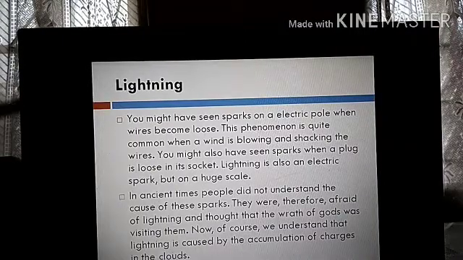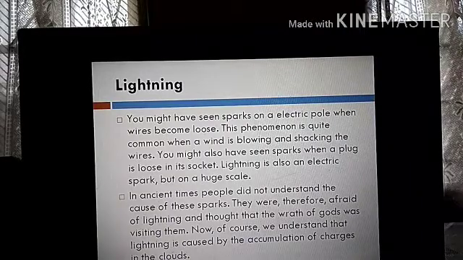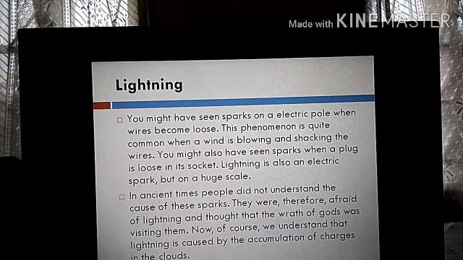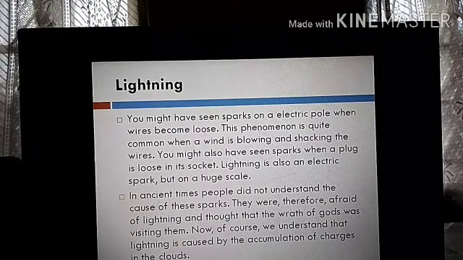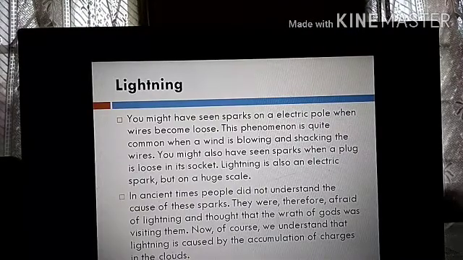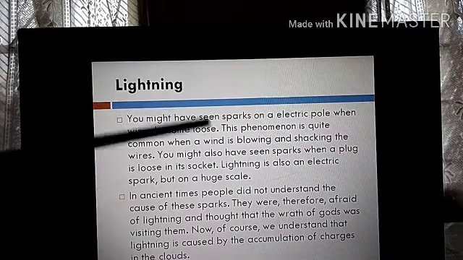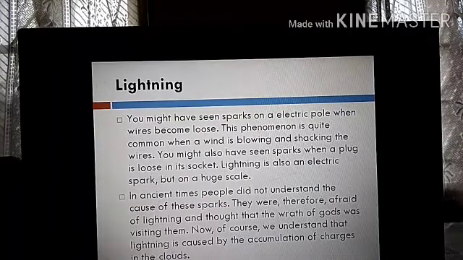You might also have seen sparks when a plug is loose in its socket, sometimes inside your house also. Suppose you want to plug in a device and you see that the plug is a little loose, then also you can see some sparks coming out. Lightning is also an electric spark, but on a huge scale.